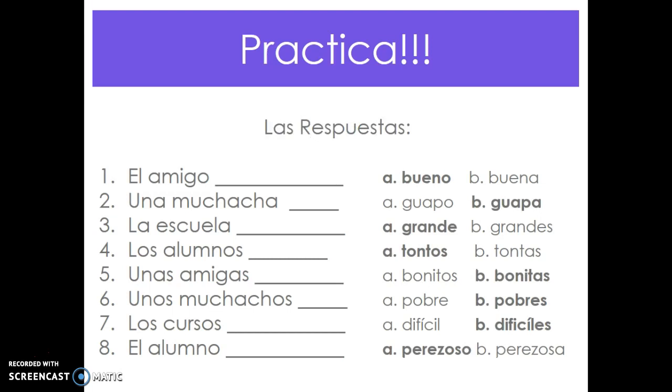Here are the answers. Las respuestas. El amigo bueno, the good friend. Una muchacha guapa, a beautiful girl. La escuela grande, the big school. Los alumnos tontos, the foolish students. Unas amigas bonitas, the pretty friends. Or I'm sorry, some pretty friends. Unos muchachos pobres, some poor boys. Los cursos difíciles, the difficult courses, and el alumno perezoso, the lazy student.